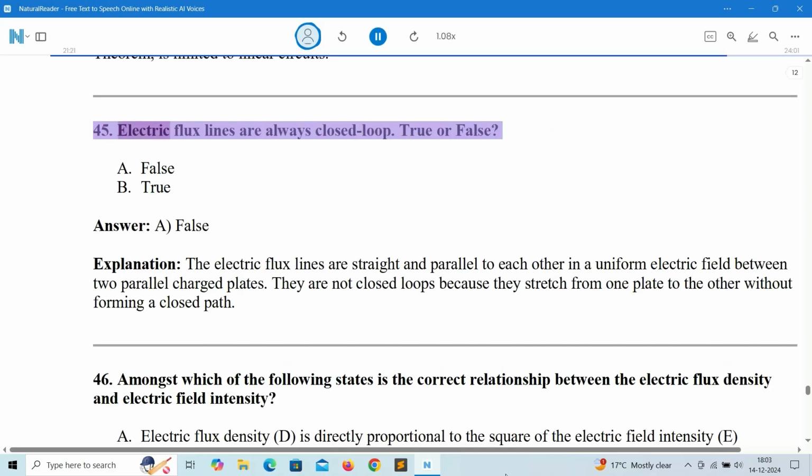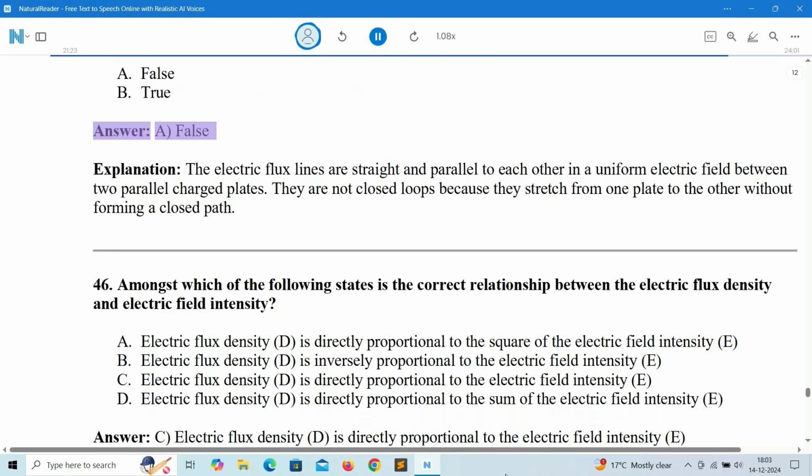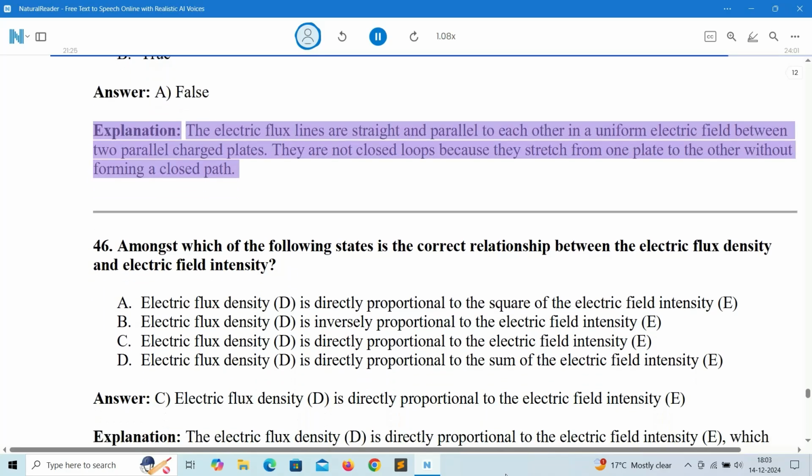45. Electric flux lines are always closed loops. True or false? A. False. B. True. Answer: A. False. Explanation: the electric flux lines are straight and parallel to each other in a uniform electric field between two parallel charged plates. They are not closed loops because they stretch from one plate to the other without forming a closed path.